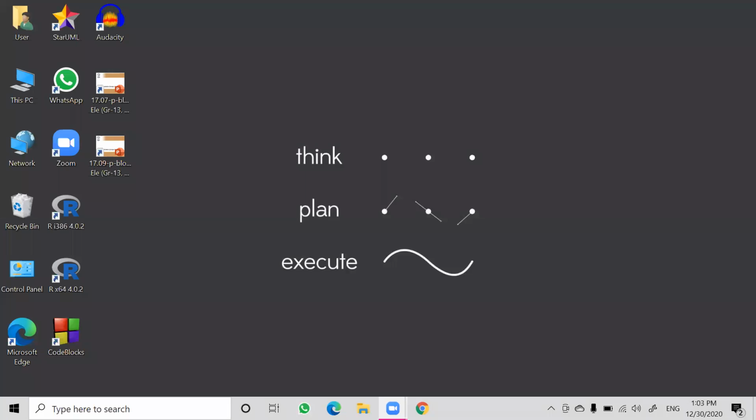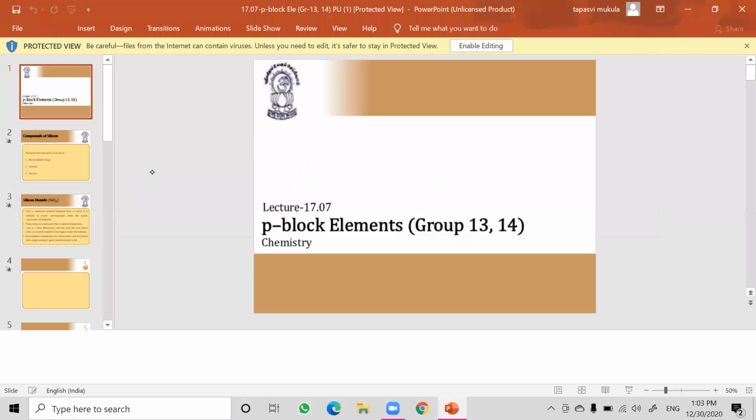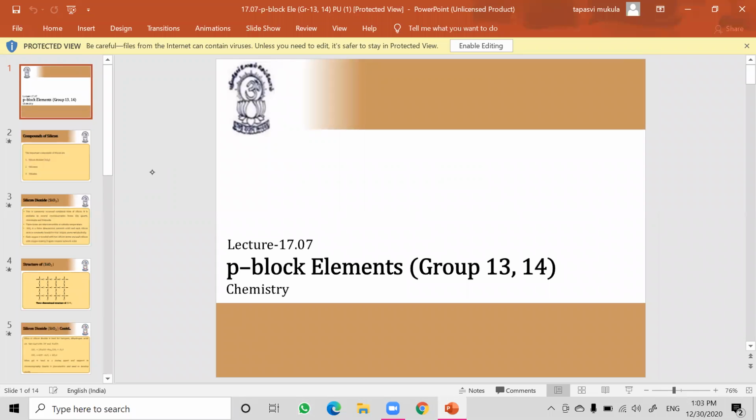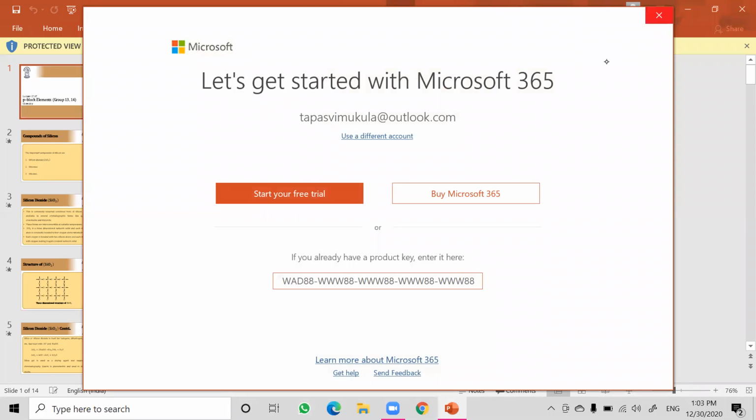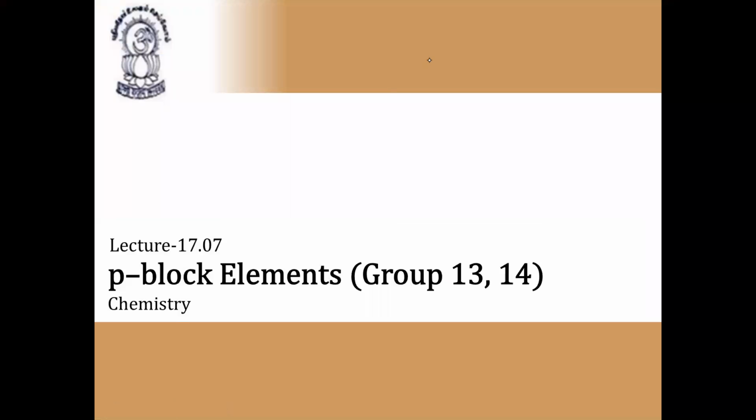We are in lecture 7 of group 14 elements. Now we are going to start silicon. We have already done compounds of carbon. Now we are going to discuss compounds of silicon in this lecture. This is very, very important because from this chapter you will get questions based on silicon only. So please listen carefully. Let us start now.